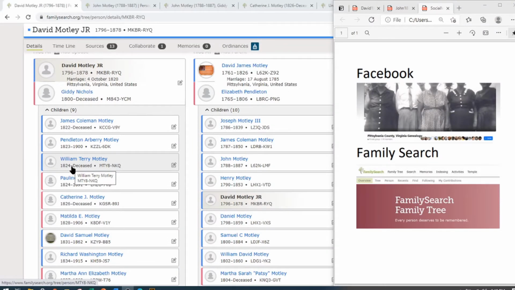I use Family Search a lot, and I think it's just a wonderful resource to work with others. It's not a perfect program, but it works really well. And I use Facebook a lot also. And so I just want to show you something this past week. I was on one of my Facebook groups. Somebody asked a question about Catherine Motley. And so I want to go through and show you how the two of us started working together.